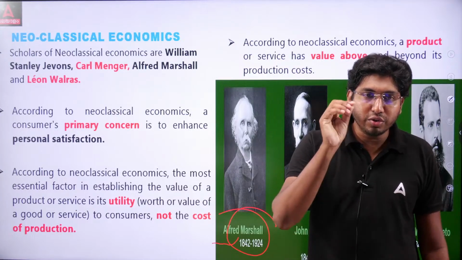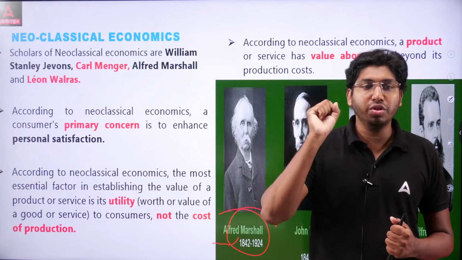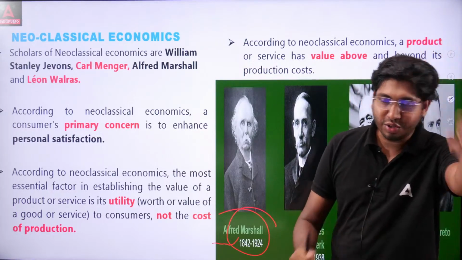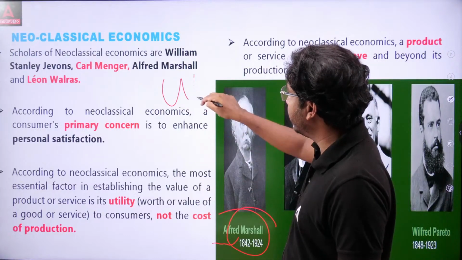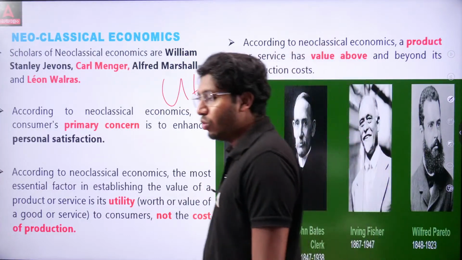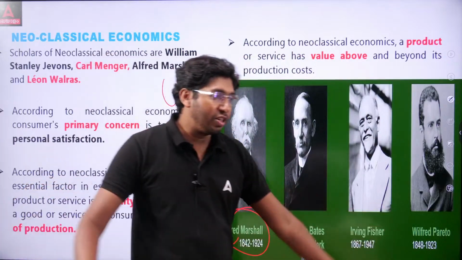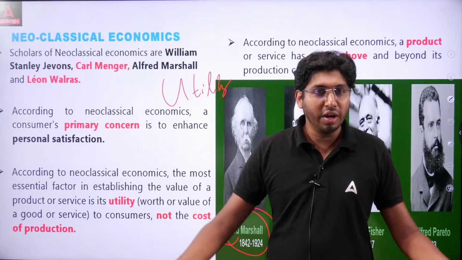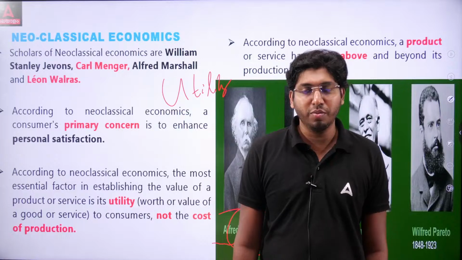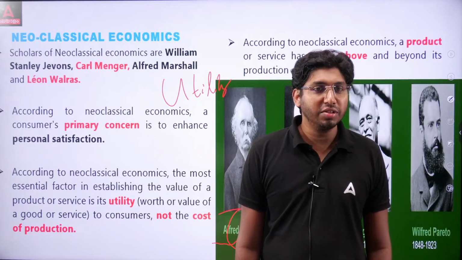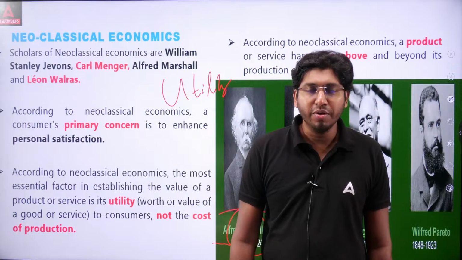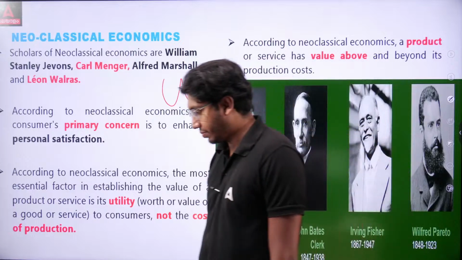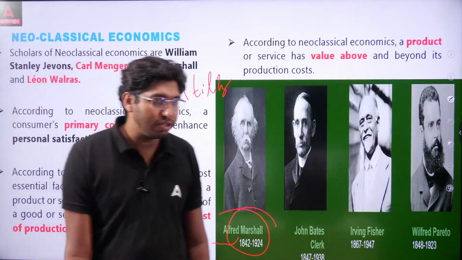According to them, the most essential factor in establishing the value of a product or service is utility, not the cost of production. Why? Utility. What utility are they getting? For example, these days, most people who have money or can afford monthly EMI installments may purchase an iPhone. Why? Because it is giving utility to them. It is a status symbol.